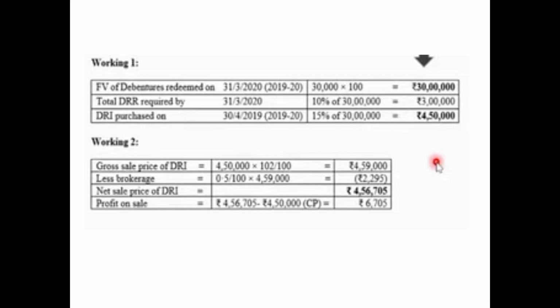That means it was supposed to receive 4,59,000, but it has paid 2,295 as brokerage. Now that means the net amount received by selling the DRI, or debenture redemption investment, is 4,56,705. And the initial amount which was invested was 4,50,000. So that means there is a profit of rupees 6,705 on sale of such investments.